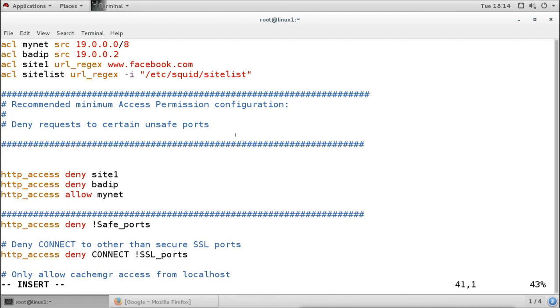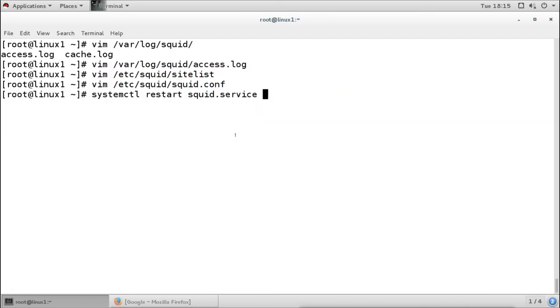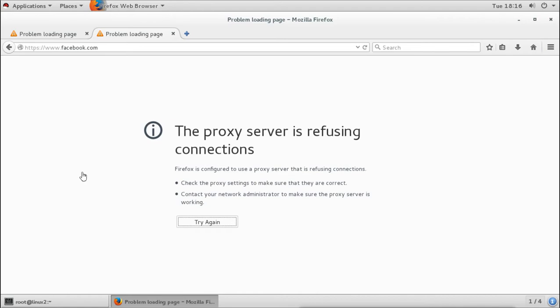Then we will allow or deny whatever we want. I want to deny those site list, and then again I will restart the service, and then I will check it from the client side. Now this site is already blocked, it is not working.